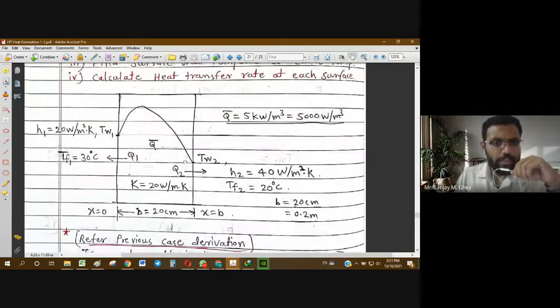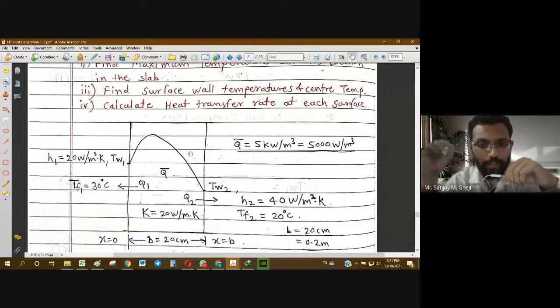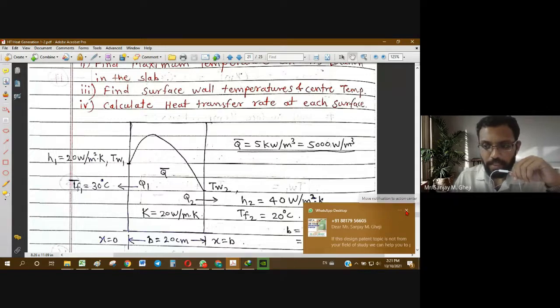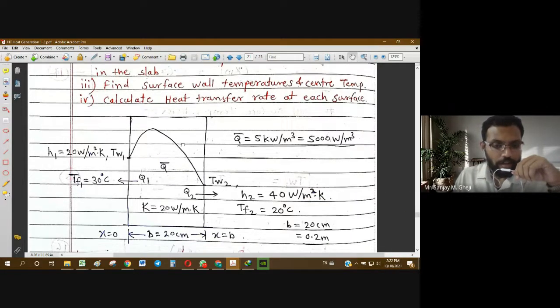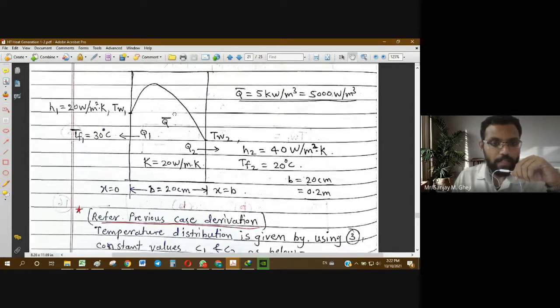Even so, for such problems, there is no direct formula in which you can directly put in the values and directly get the final answer. This will not happen in this case. Every case is different, and for every case you have to go through the derivation, and by the process of derivation you will obtain a different formula for a different case. So that is why you have to do all those steps in derivation, like